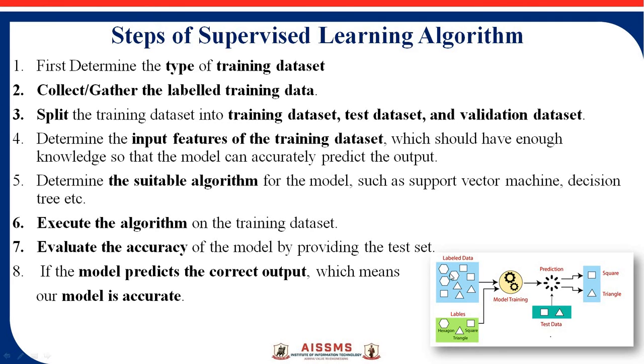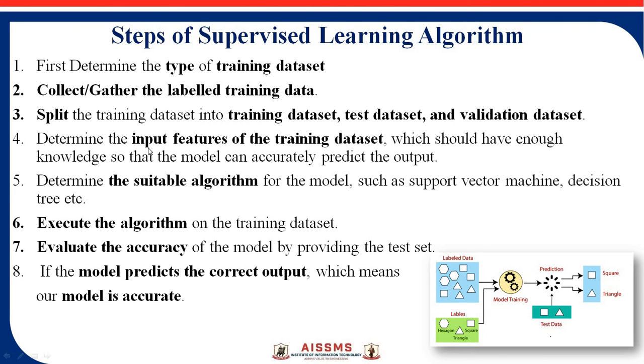Shape of data is there. So this is your training dataset, shape of data. Next you need to collect and gather the labeled training data. It is a must to know the labeled training data. That is hexagon, so the label is hexagon. The square, the label is square. Means for supervised learning you require the labeled training data.